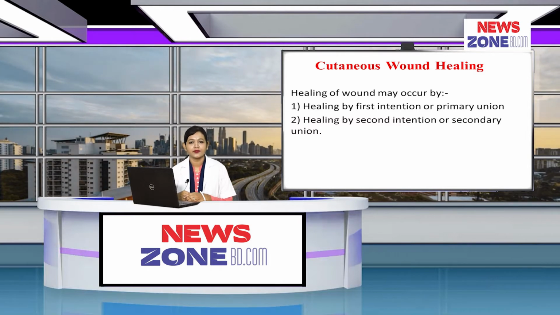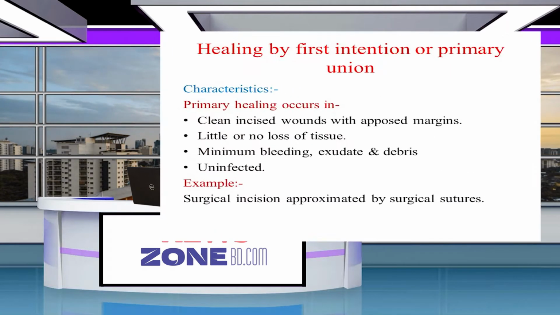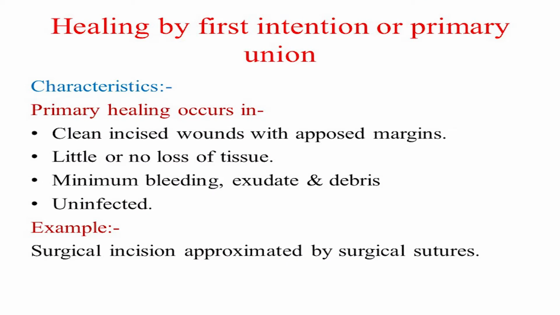So, first we have to know the criteria for healing by first intention or primary union. Primary healing usually occurs in clean incised wound. The margins of the wound are apposed together and there is little or no loss of tissue, minimum bleeding and minimum exudation, and usually no infection. An example of healing by first intention is any kind of surgical incision that is approximated by surgical sutures.